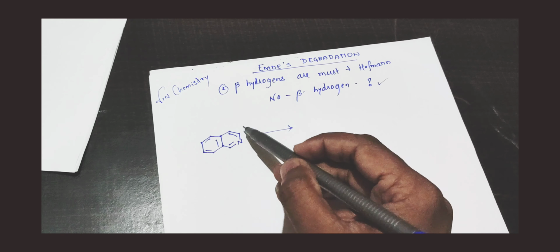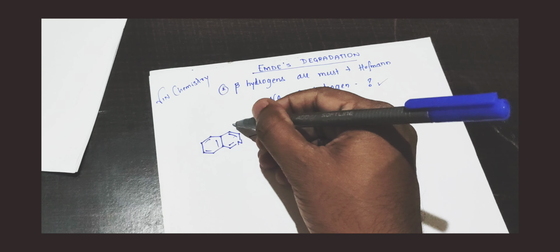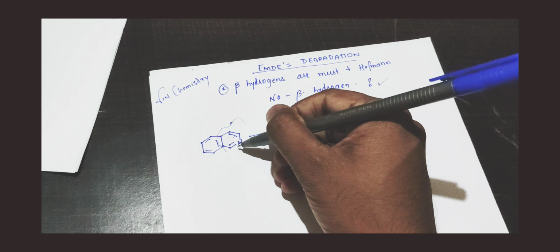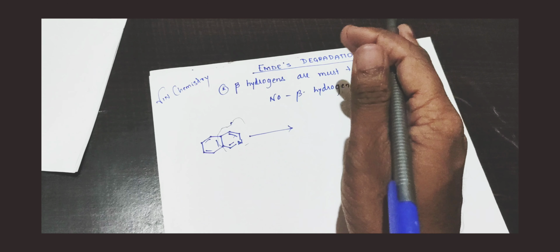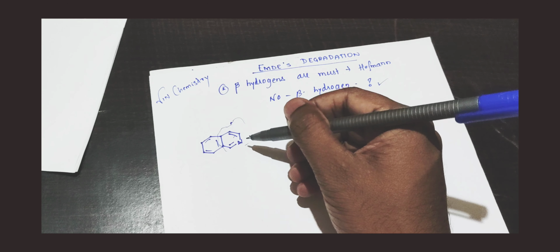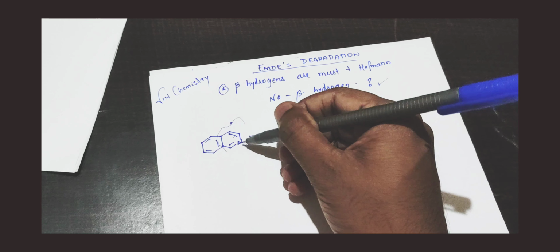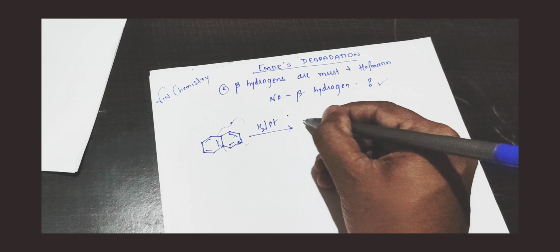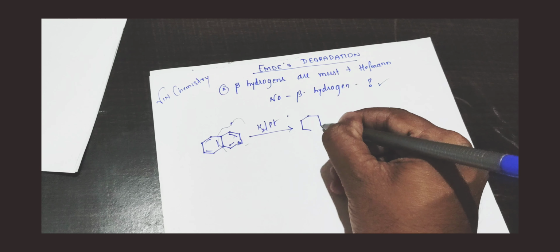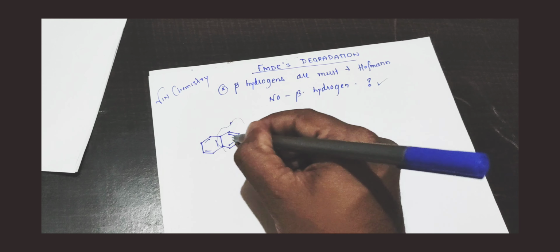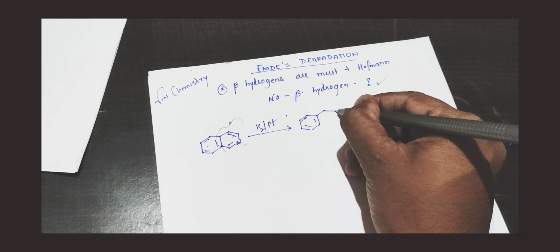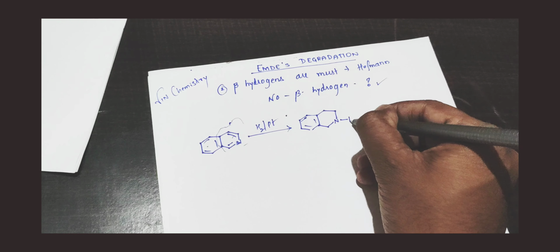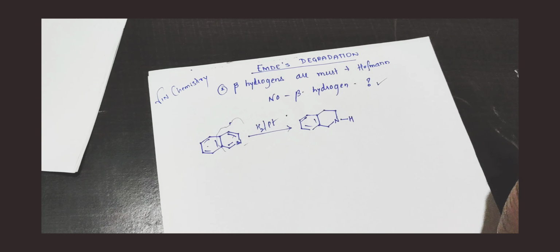There is no need to make the whole system saturated. Let's make only this ring saturated, the ring where there is a nitrogen, because our aim is to remove that nitrogen out of the ring. I can write any normal reducing agent. I'm not bothered to reduce the other ring, so I will keep it as it is. So this ring I have reduced.